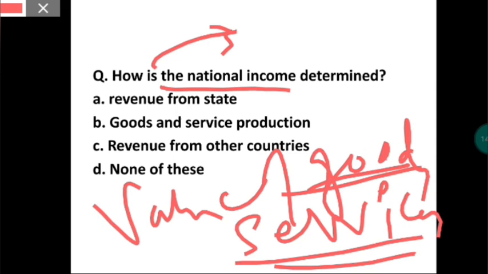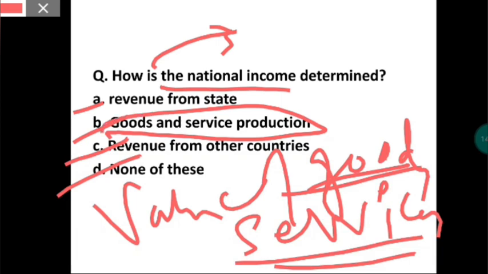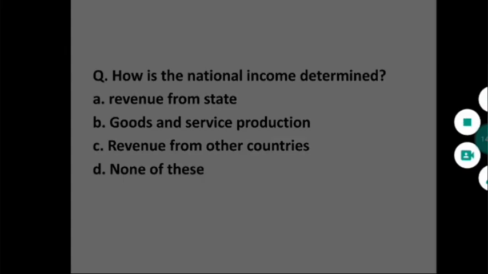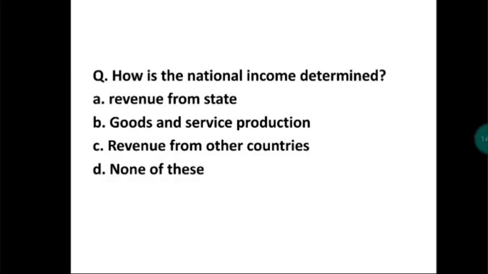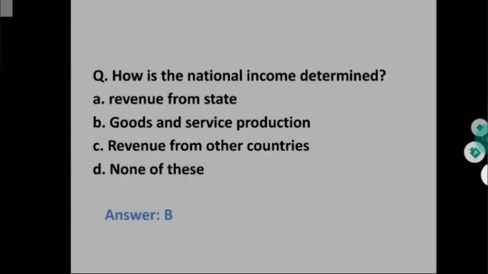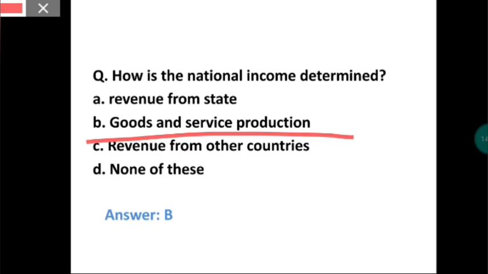The options say revenue from state, goods and service production, revenue from other countries, none of this. So the answer is option B, goods and service production.